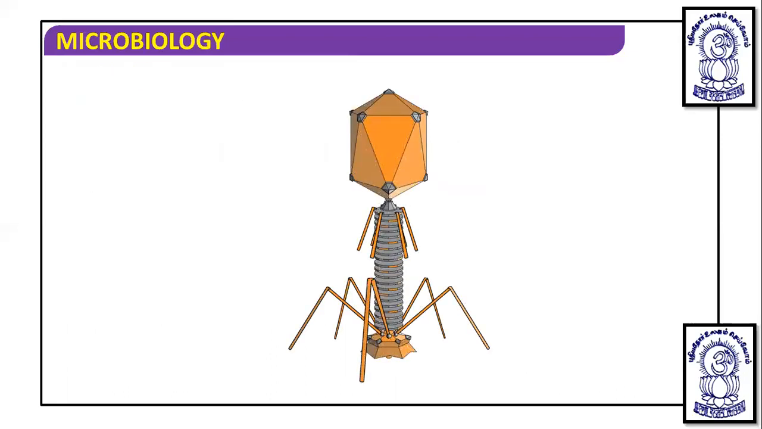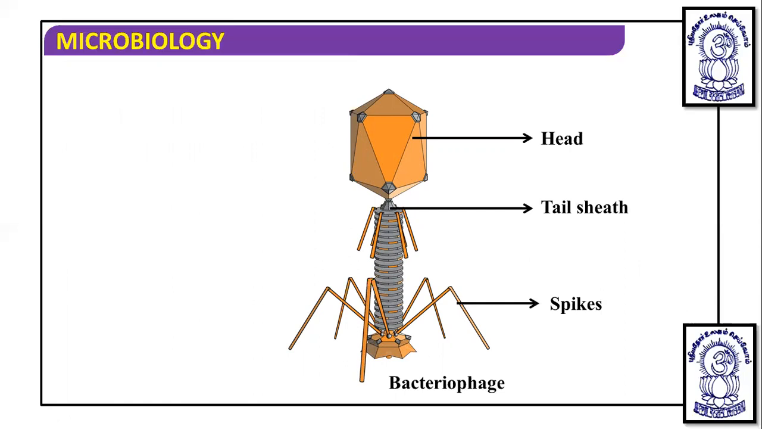You can see the diagrammatic structure of the bacteriophage. If we locate the structure, this is the head part, and the head has many sides, and within these many sides there is the presence of DNA. So this head is polyhedral. Apart from this, there is a tail sheath, which covers the whole tail. Internally, the tail is helical.